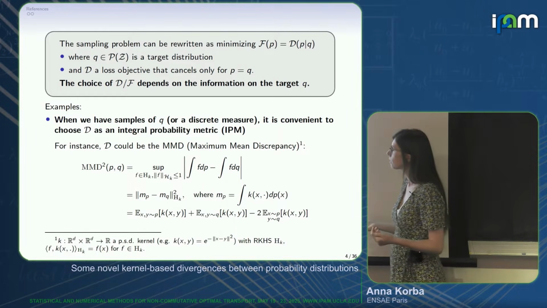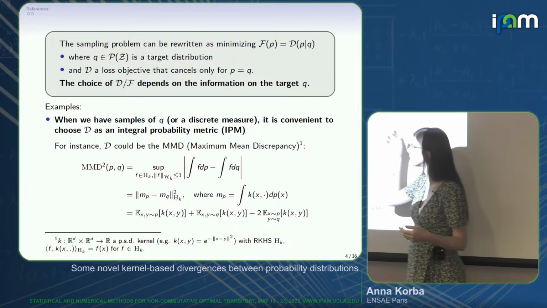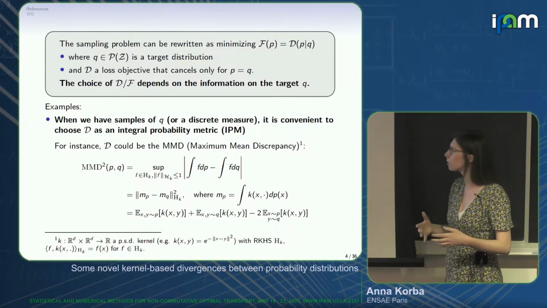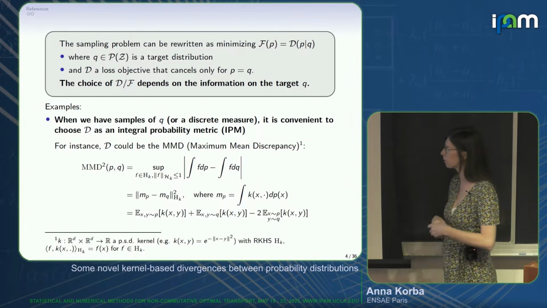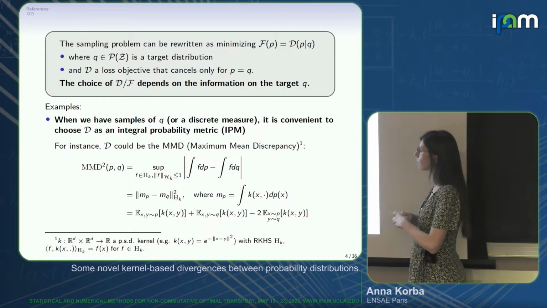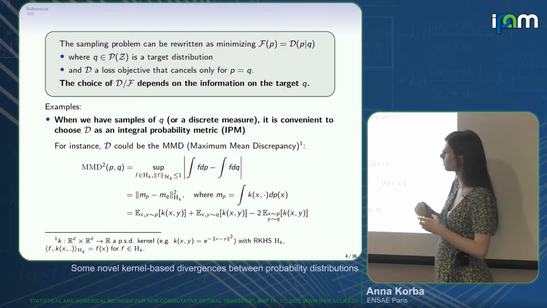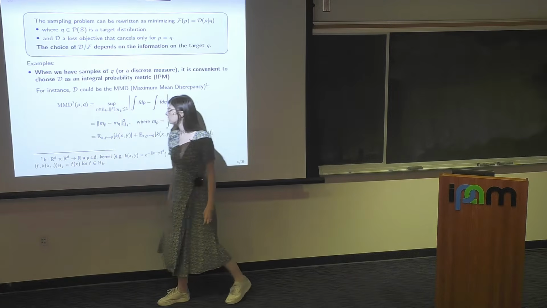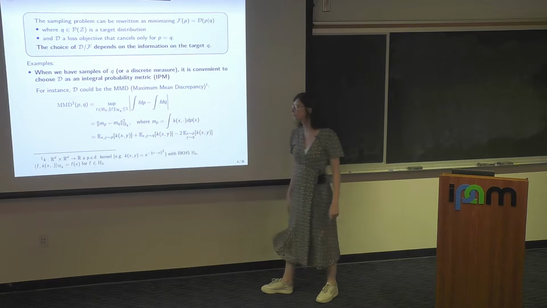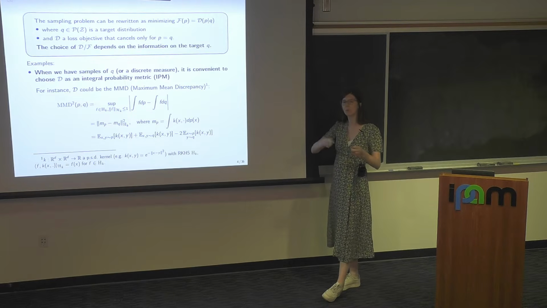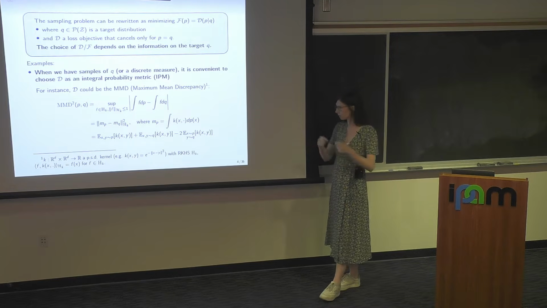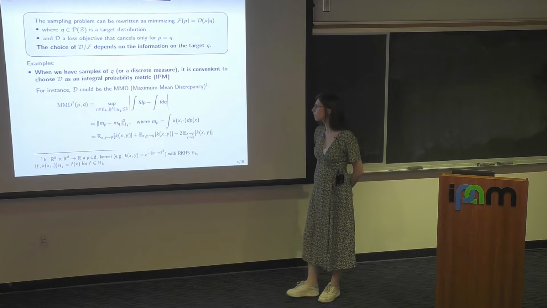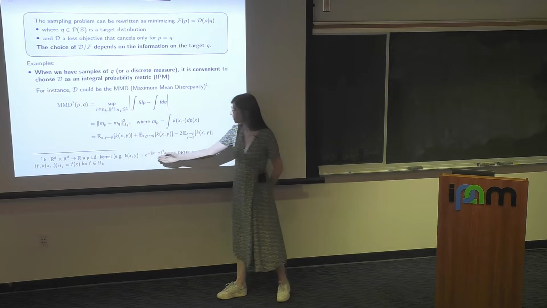For instance, you could pick the MMD, maximum mean discrepancy, which is an example of IPM that is very popular in machine learning because it's closed form. Okay, you can compute it very easily. So it relies on the notion of kernel, hence in my title. A kernel is simply a function from R^d times R^d to R that you choose to be PSD. So it means that if you look at the matrix K(x_i, x_j) for any points x_i, x_j, it's a PSD matrix. Think, for instance, of the Gaussian kernel.